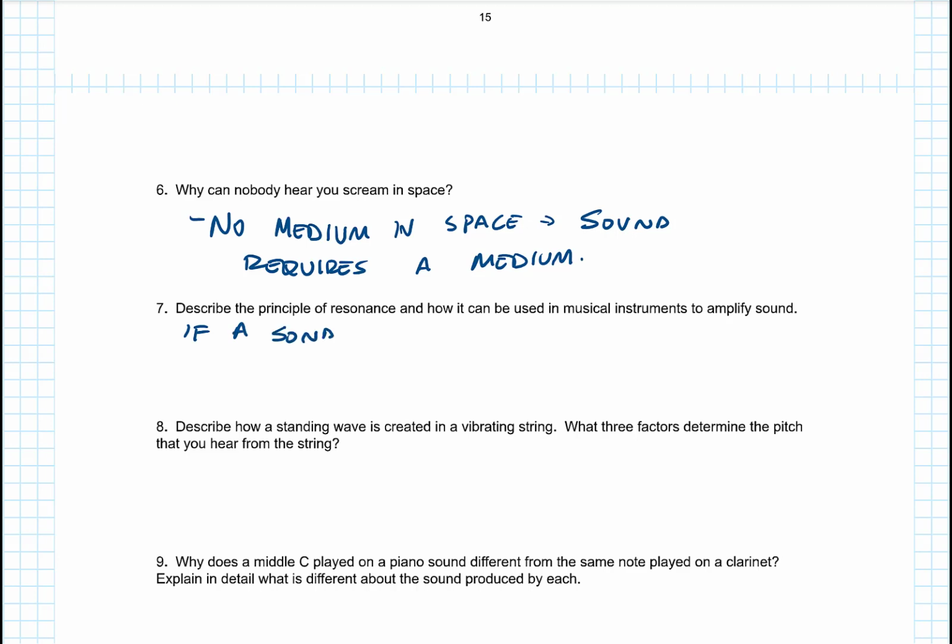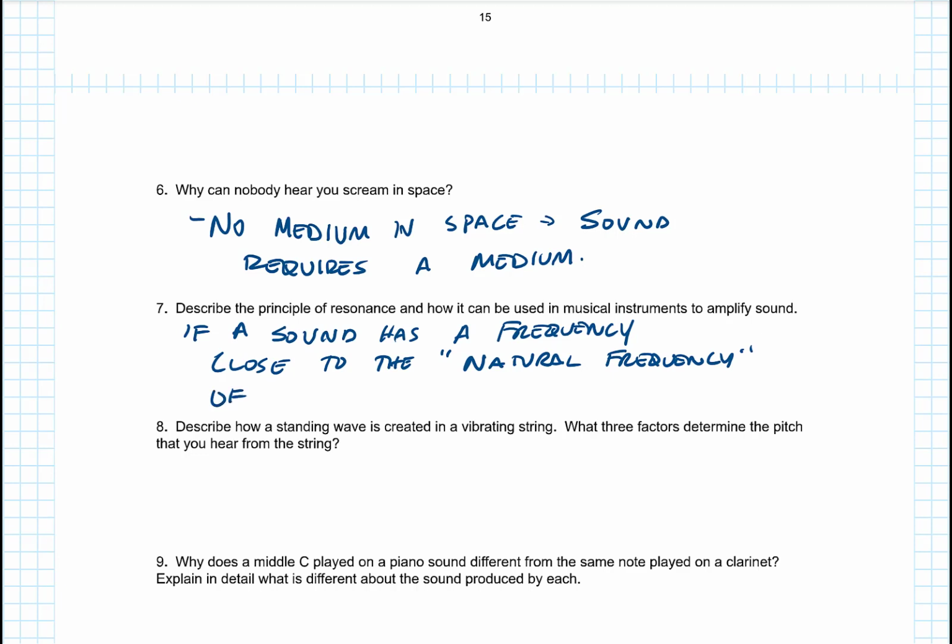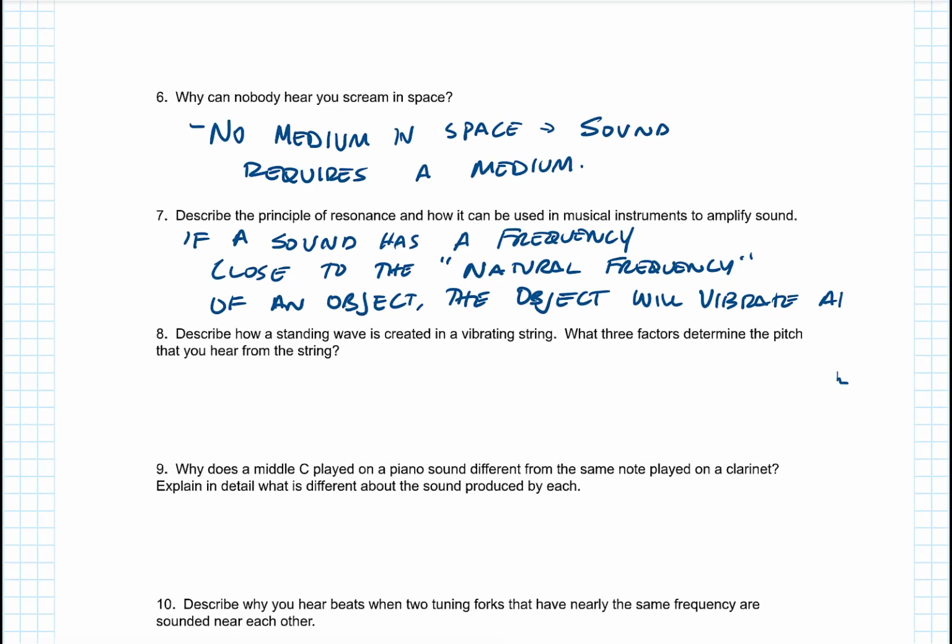So if a sound has a frequency close to the natural frequency of an object, the object will vibrate at that frequency.